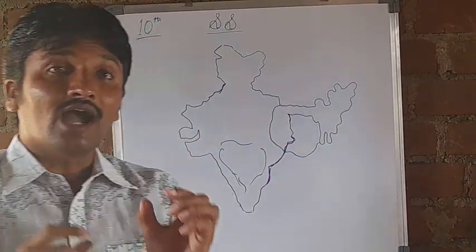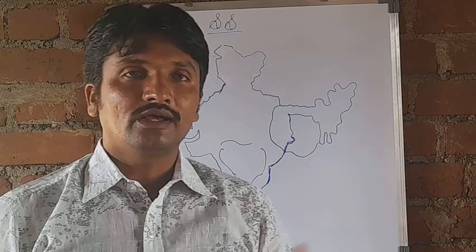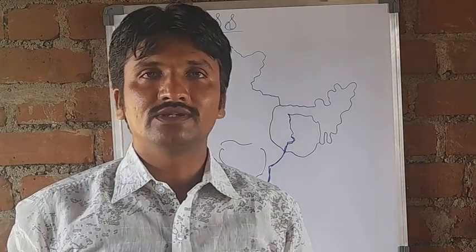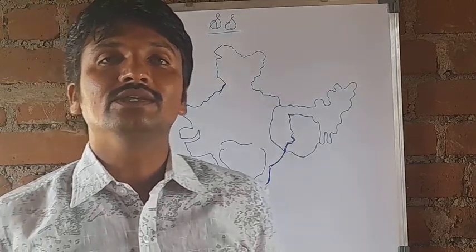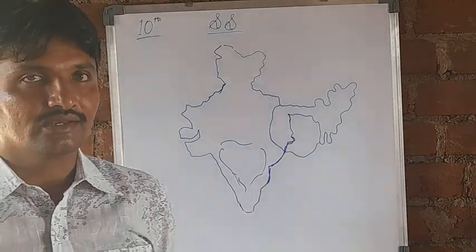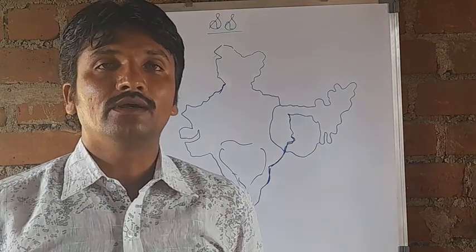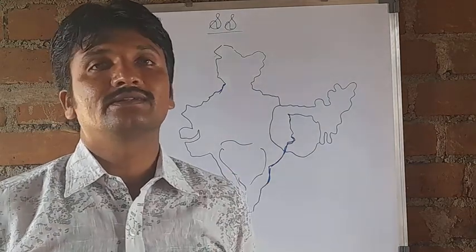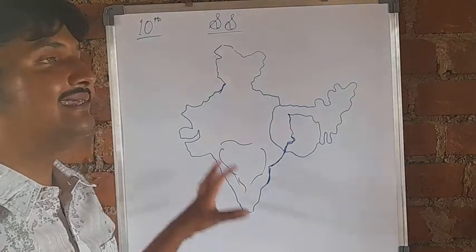See children, after defeating all the other Europeans like the Portuguese, Dutch and French, the British decided to establish their own commercial centers and administrative centers in India. So first they studied India's weakness.